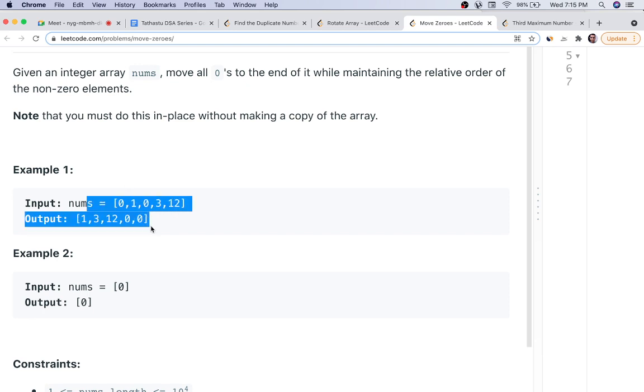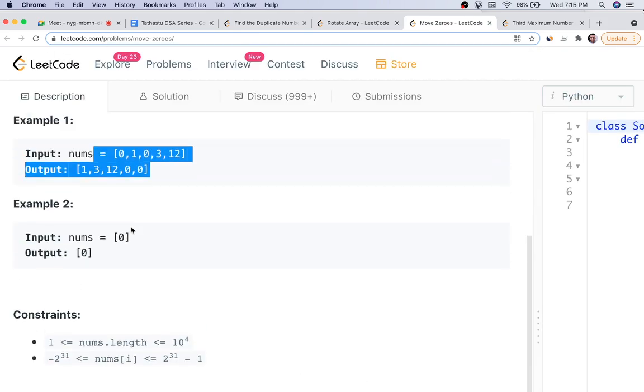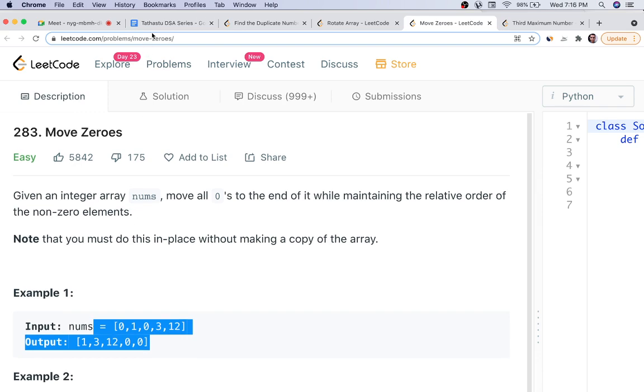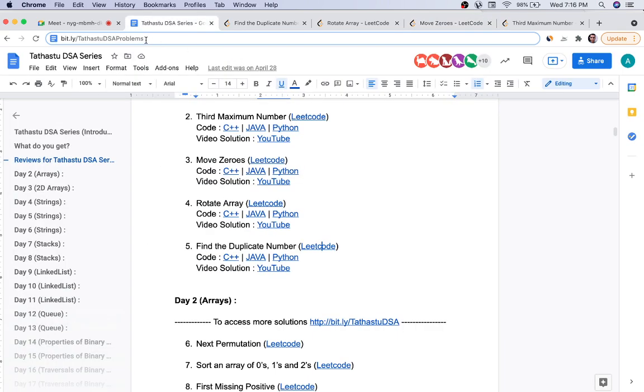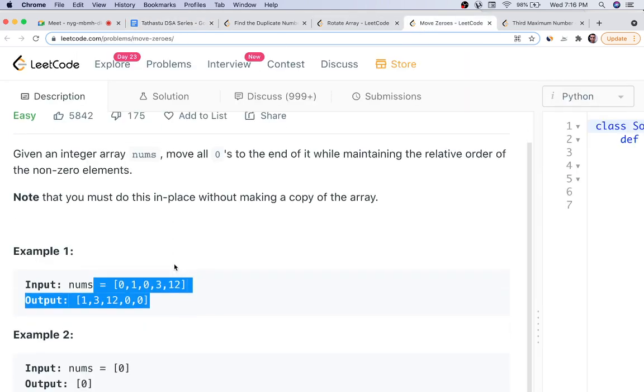I will first tell you tomorrow the theory of what is two pointer and how it works, and then we will apply it to this question. So this is a very simple question. I hope you are okay with this. You have this DSA problem list. I will also share it in the group, and you will find the link of each question from there. Okay, this simple problem. Next we go to rotate array.